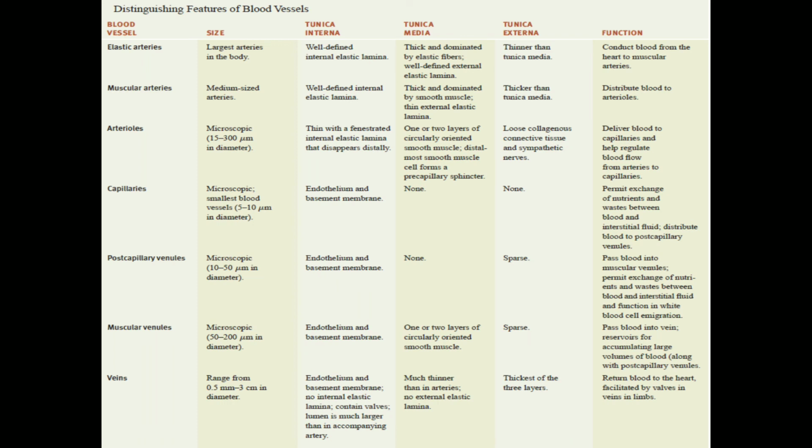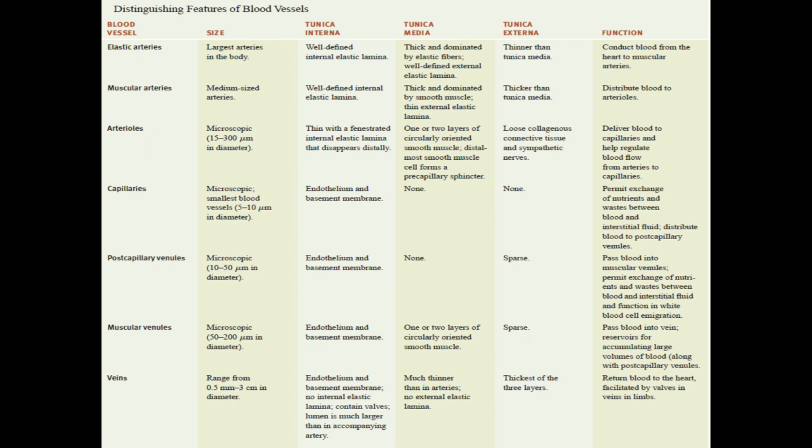Next is the vein. A vein is slightly bigger than the venules. They range from around 0.5 millimeter to 3 centimeters in diameter, and the tunica interna consists of endothelium and basement membrane. There are no elastic laminae. It contains valves, and the lumen is larger than in the accompanying artery. They have a much thinner tunica media, and the tunica externa is the thickest. The main function of the veins is to return blood to the heart.